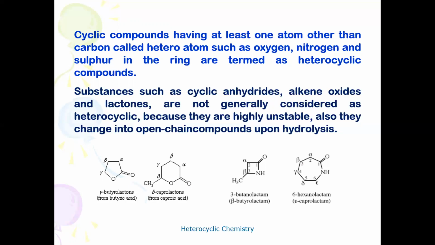For example, take the benzene nucleus. Out of 6 carbon atoms in the ring, if one carbon atom is replaced by oxygen, nitrogen, or sulfur, we call it a heterocyclic compound. In the benzene structure, if one carbon atom is replaced by nitrogen, the heterocyclic compound is called pyridine.